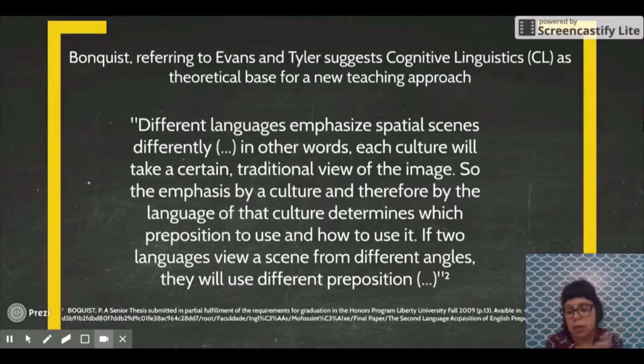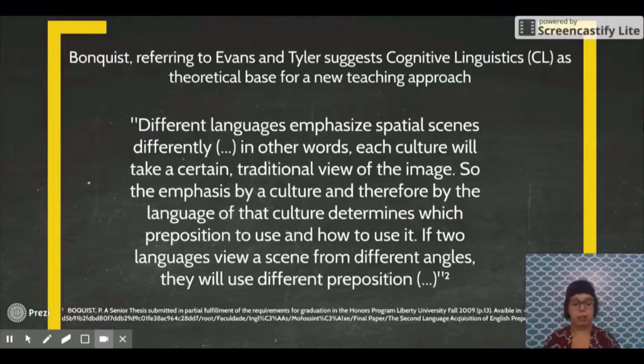This theory, among many other things, states that different languages emphasize spatial scenes differently. In other words, each culture will take a certain traditional view of the image. So the emphasis by a culture, and therefore by the language of that culture, determines which preposition to use and how to use it. If two languages view a scene from different angles, they will use different prepositions.